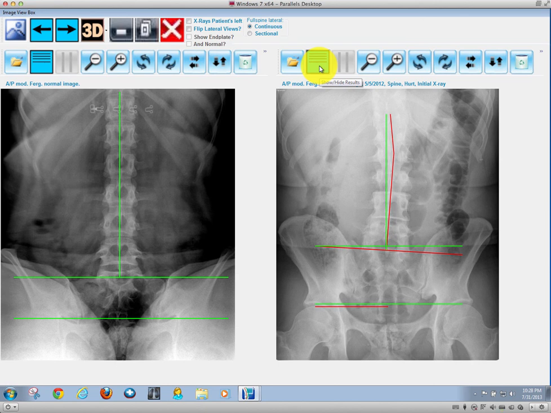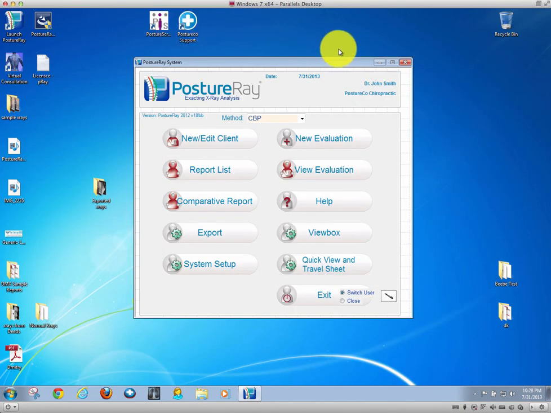Okay, I know you're going to love that new note feature, and I'm glad that we can finally deliver it in the August release of PostureRay. So, enjoy.